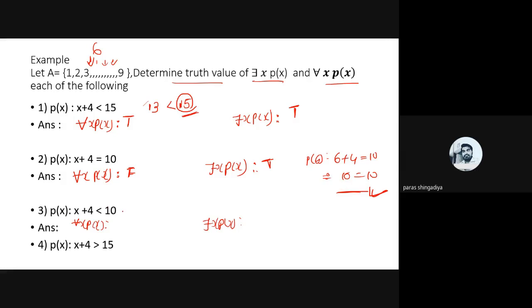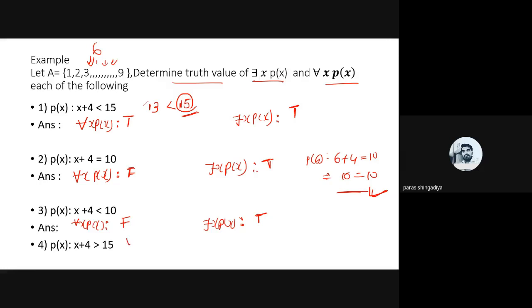Okay, so there is no such value we have in this domain, meaning for all values of the domain P of x is not a correct one. So for every x, P of x will be false. And here it will be true, because 1, 2, 3, 4, 5, these 5 values we have where P of x becomes true. Then we require only a single one to say it is the true output. So it will be true here.